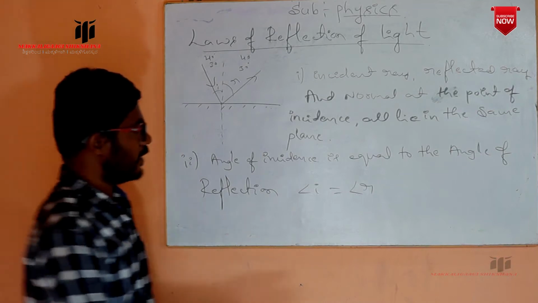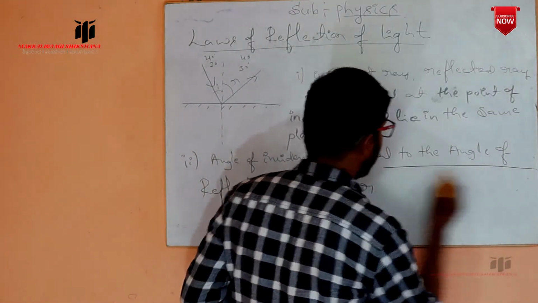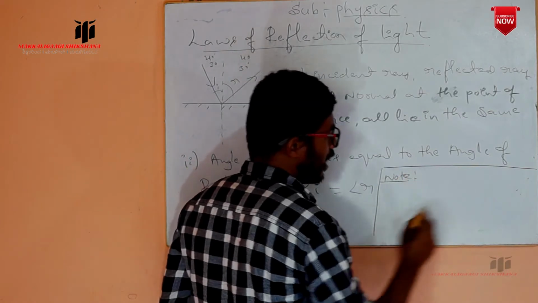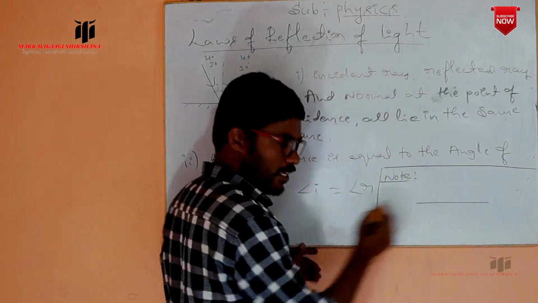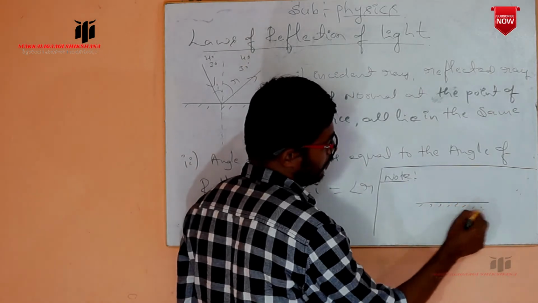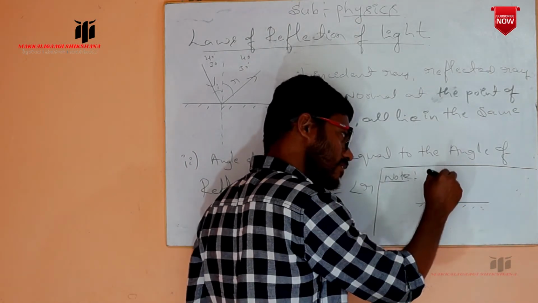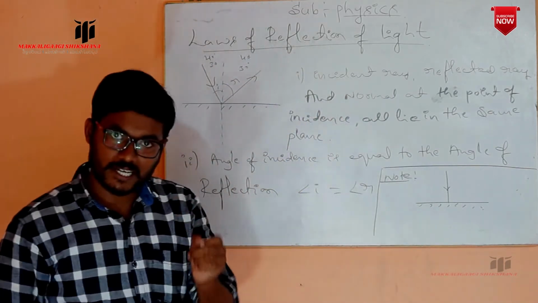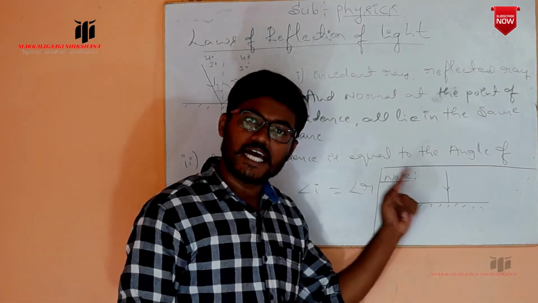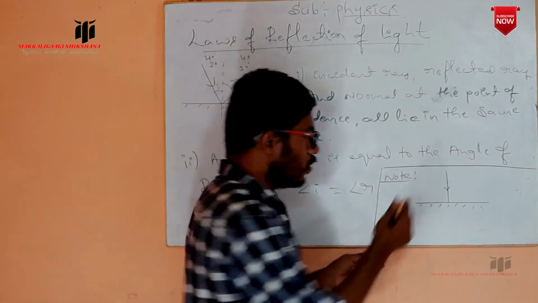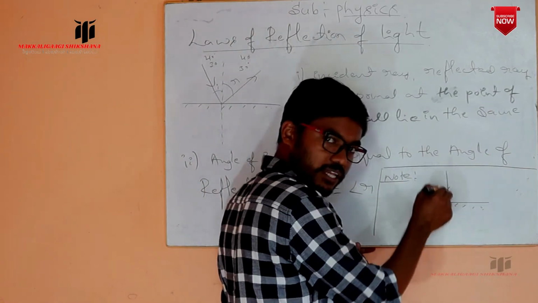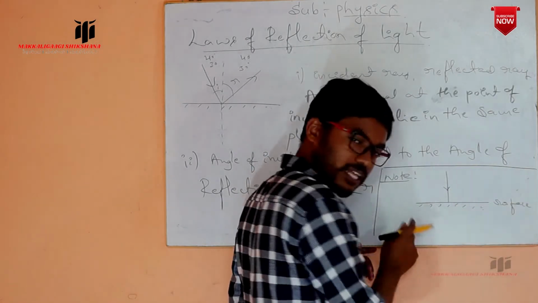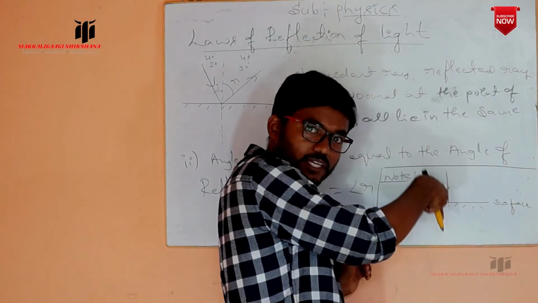Suppose the ray of light is incident normally. So this is our surface. Now the ray of light is incident normally like this. Now we know that we have taken the angle of incidence from the normal to the incident ray. Now the normal is here only, the line which is perpendicular to this surface, and the ray is also here only in the normal direction.